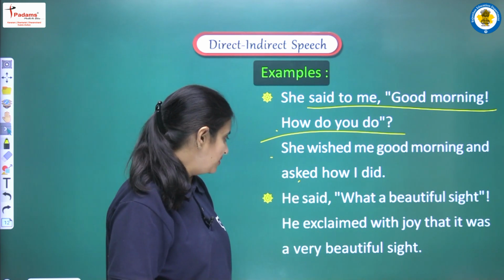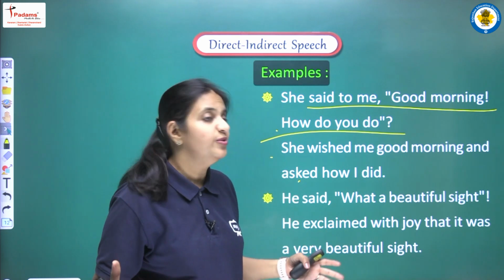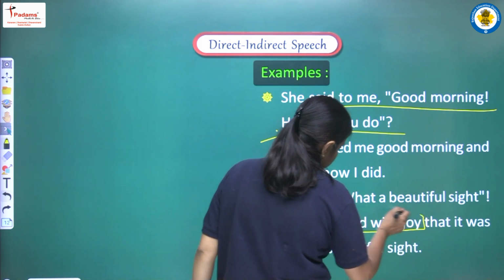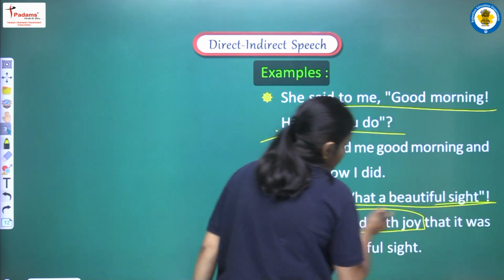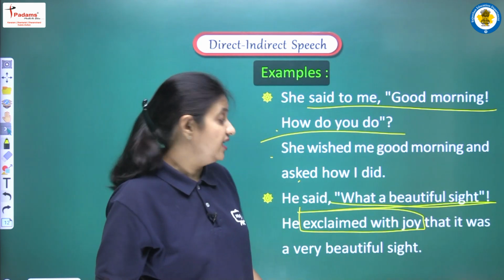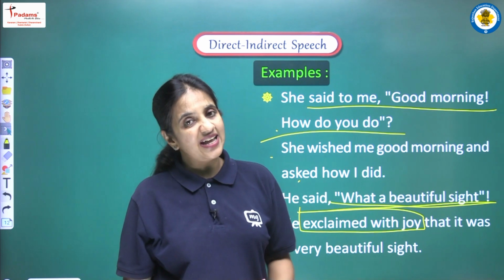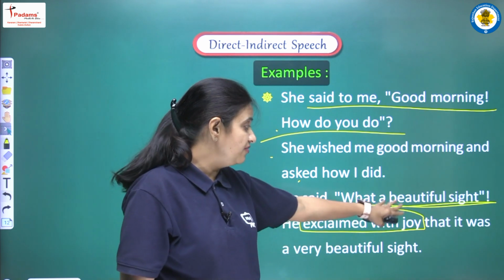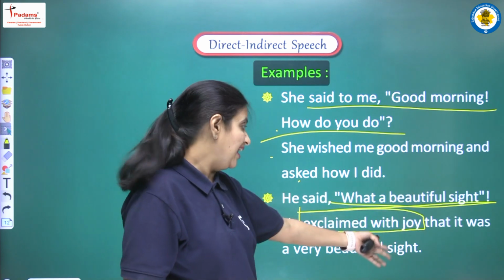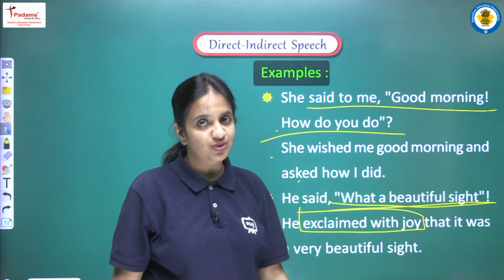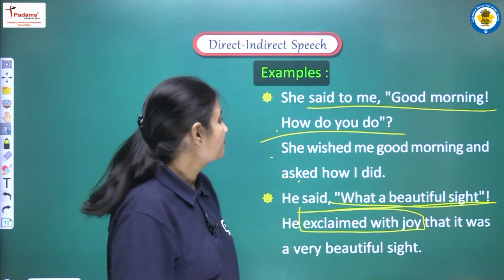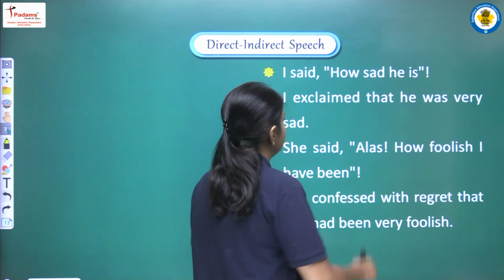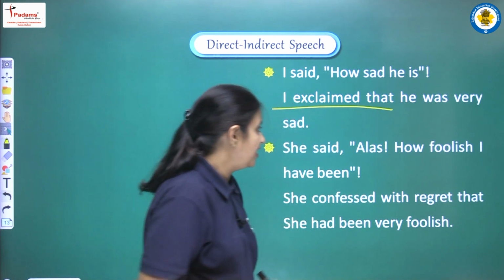Let's see the second example. He said, what a beautiful sight. So here we can write he exclaimed with joy, because we can see that because of the beautiful sight he is very much happy. So he is expressing his happiness. So because of this we can write he exclaimed with joy. Connective will be that it was a very beautiful sight. Yes. More examples. I said, how sad he is. So we can write I exclaimed that.